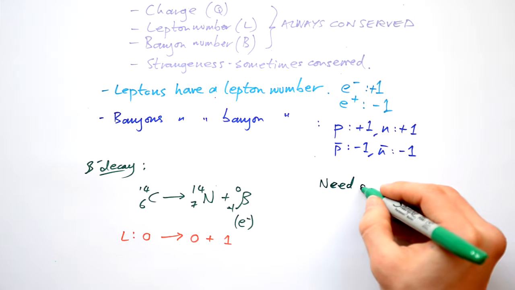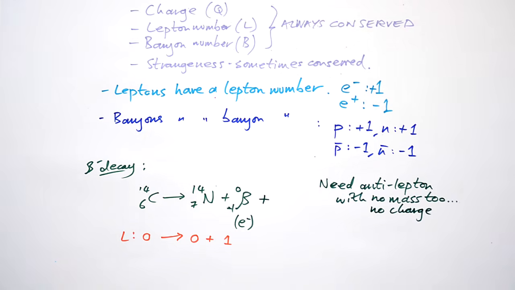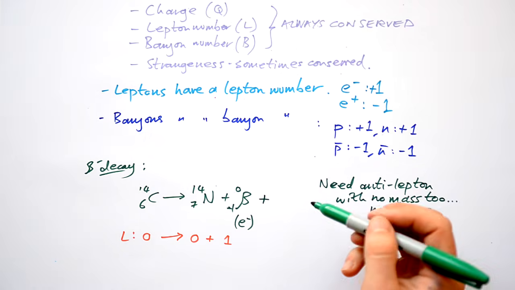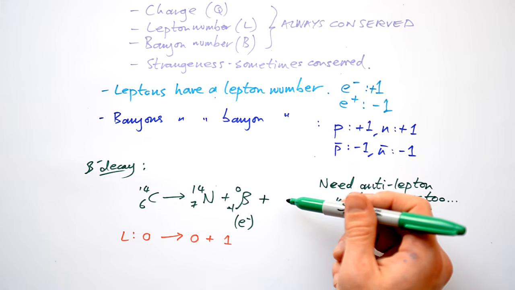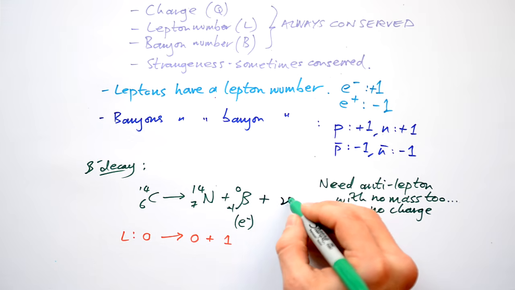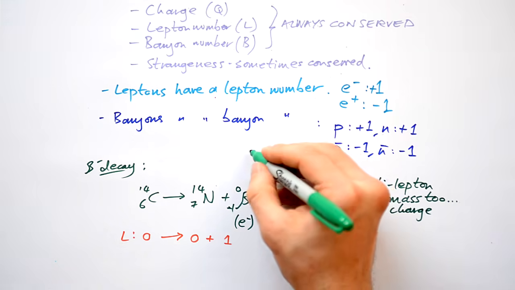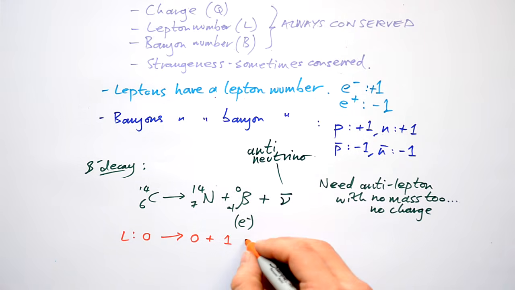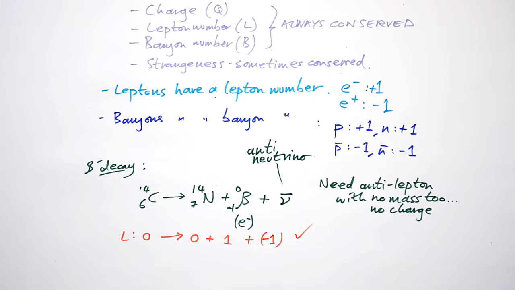So we need an anti-lepton with no mass too. And it can't have any charge either. They said, right, there must be a particle here with no mass, no charge, but it must have a lepton number of -1. So they said, right, we're going to call this an anti-neutrino. If it's an anti-lepton, then it's going to have a lepton number of -1. So now lepton number is conserved in this beta decay.